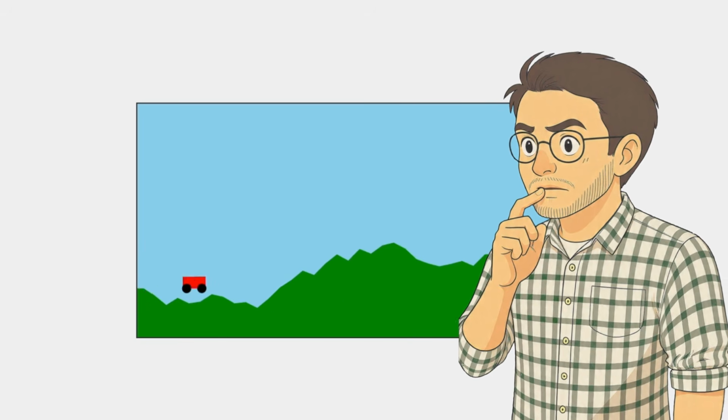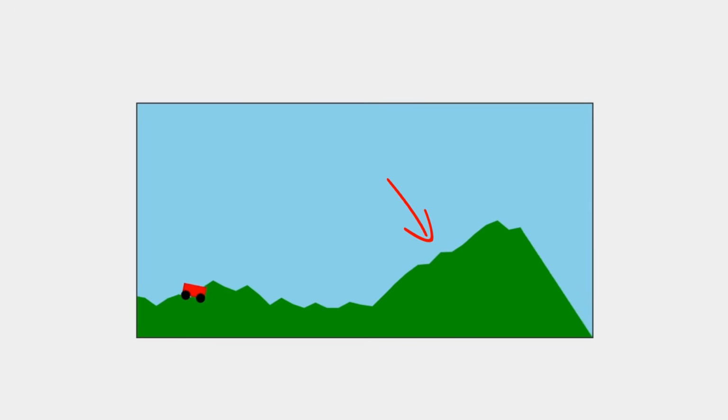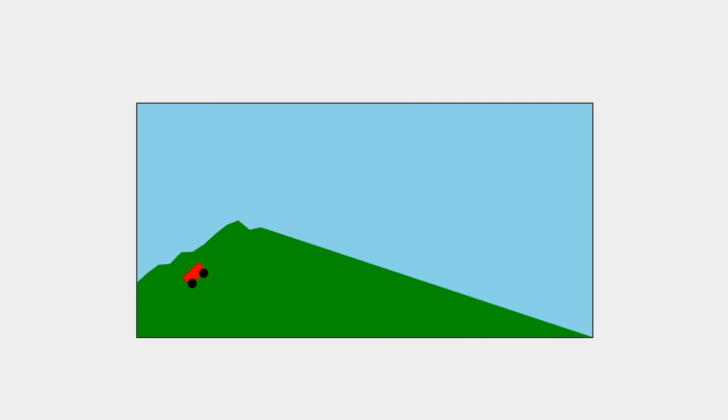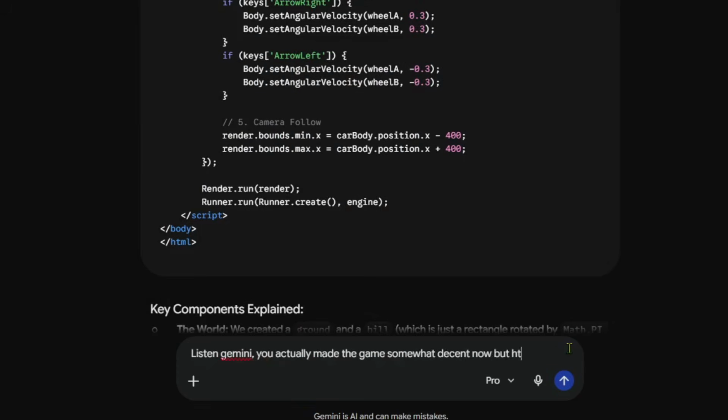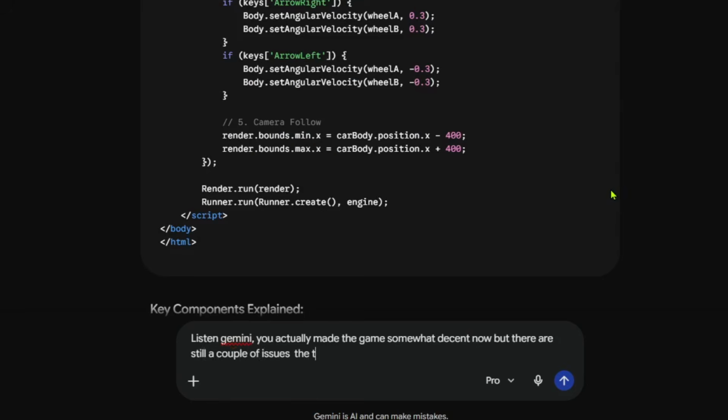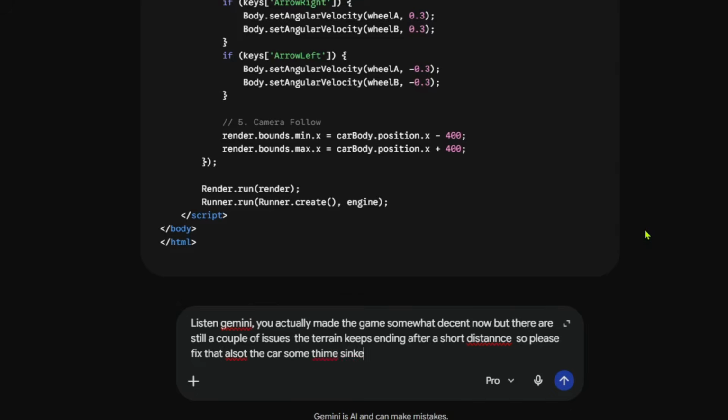My car keeps sinking into the terrain itself, and the terrain also ends after driving for a short distance. No worries though, I'll fix this and try again. Listen Gemini, you've actually made the game somewhat decent now, but there are still a couple of issues. The terrain keeps ending after a short distance, so please fix that. Also, the car sometimes sinks into the terrain, so that needs to be fixed too.